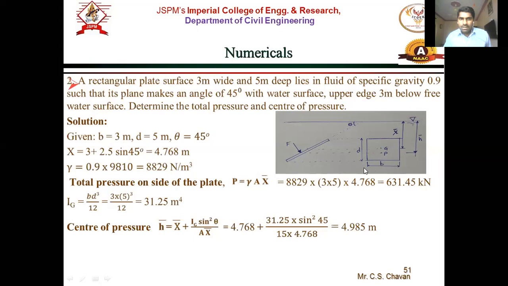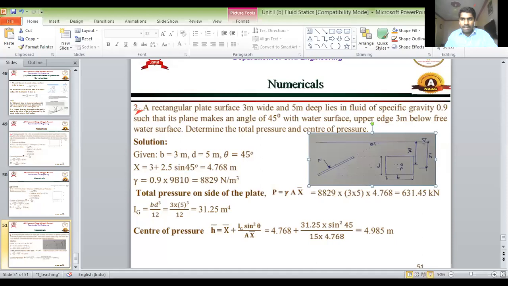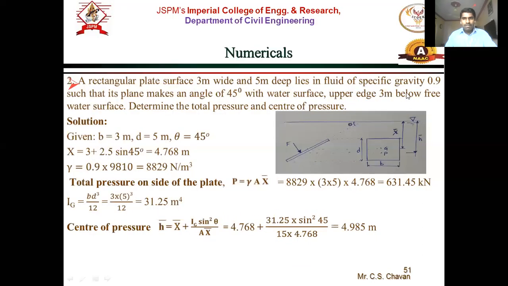This is 3 meter and 5 meter deep. B is 3, D is 5. Now here, instead of water, it is an oil of 0.9. Remember, here it is not water. The upper edge, that is this upper edge, is 3 meter below the free surface. So it is 3 meter below the free surface.